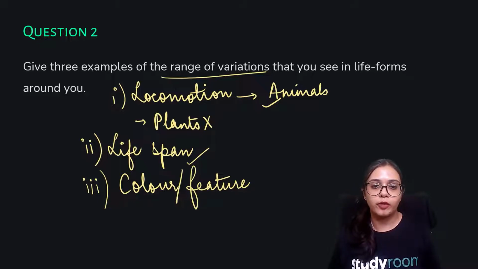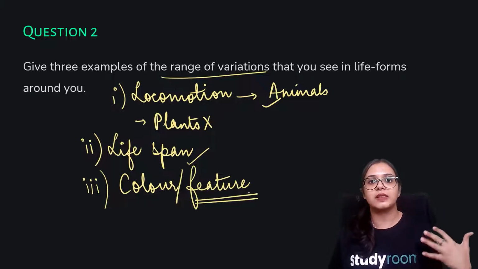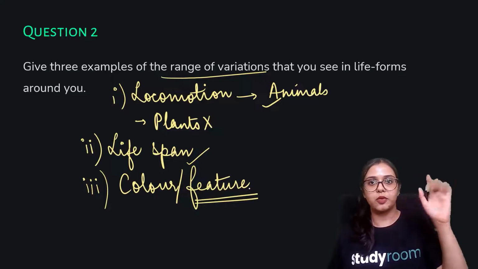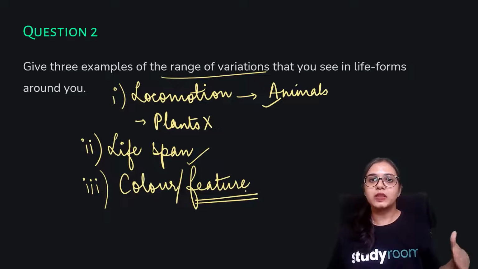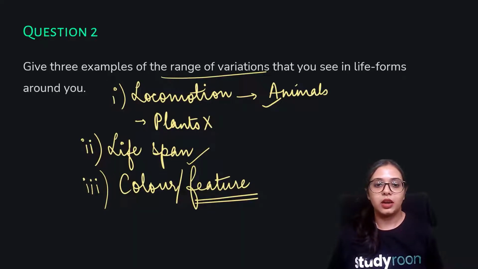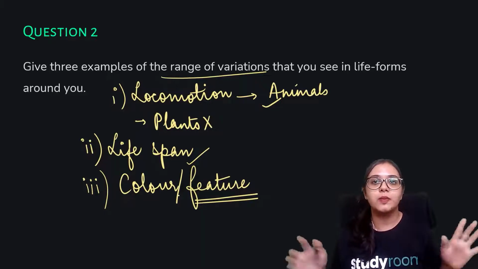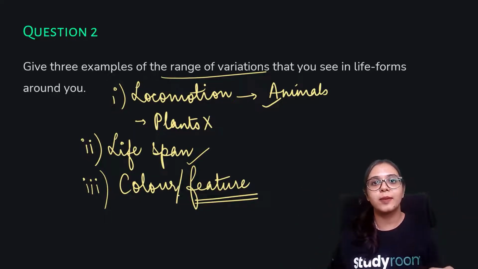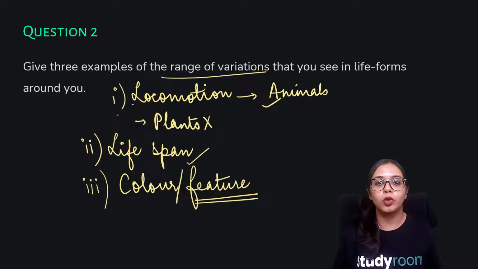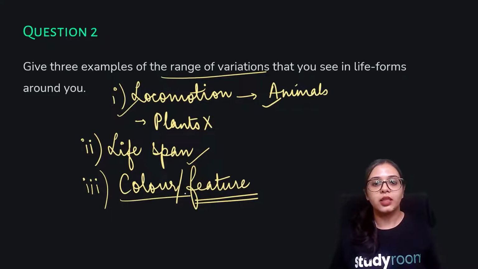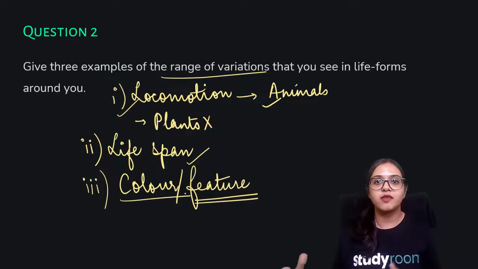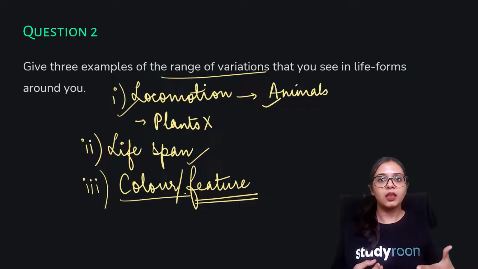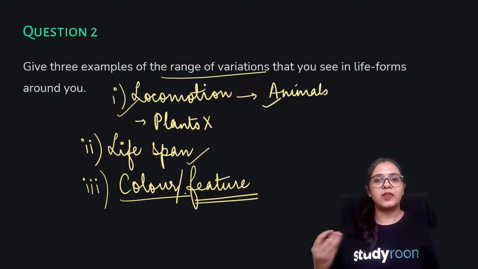Like if you're talking about features, we may say that animals have limbs, or fishes have fins, whereas birds have wings, and plants do not have limbs. They have roots and stems, which are different organs, but they are not limbs, since they do not require limbs for any kind of locomotion. Or color, that plants are green in color because they have chlorophyll, we know that, but that could be taken as a range of variation, right?